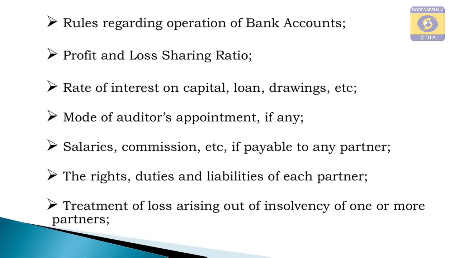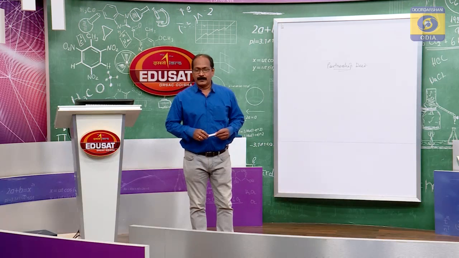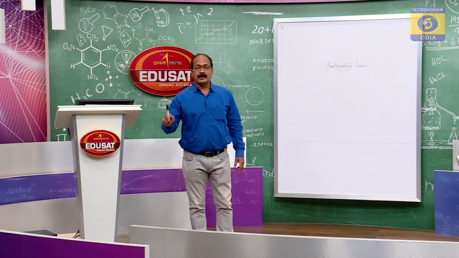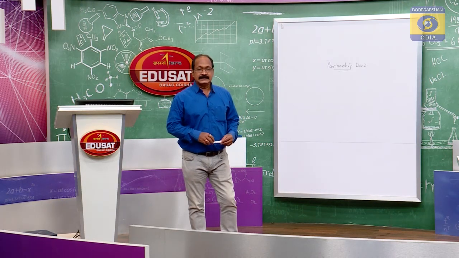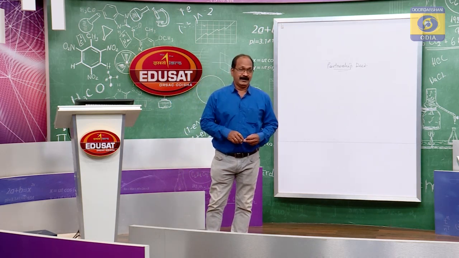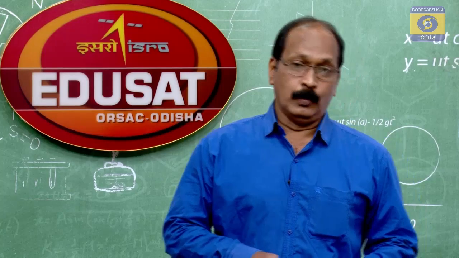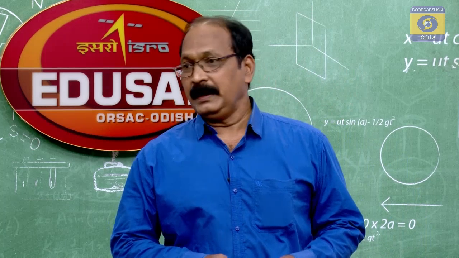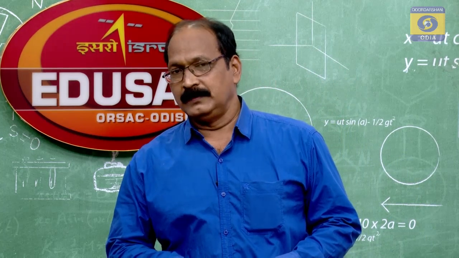in this partnership deed. The treatment of loss arising out of insolvency of one or more partners. In future, if any partner becomes insolvent, do you know what is the meaning of insolvent? My dear students, accounting equation: assets is equal to capital plus liabilities, assets is equal to equities. Remember, it holds good for each minute of the organization.